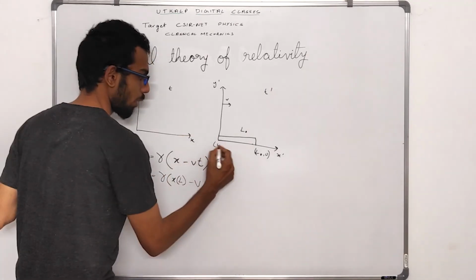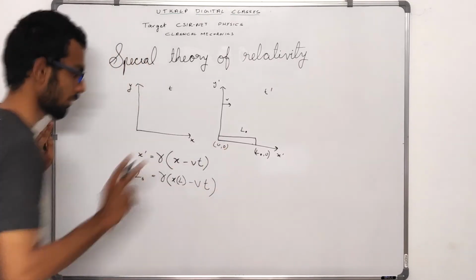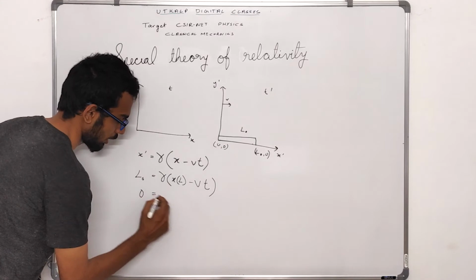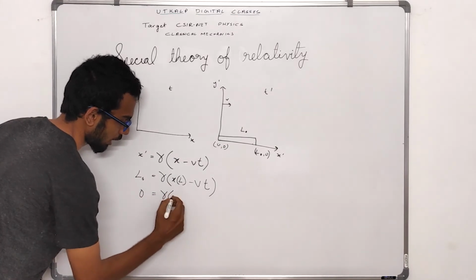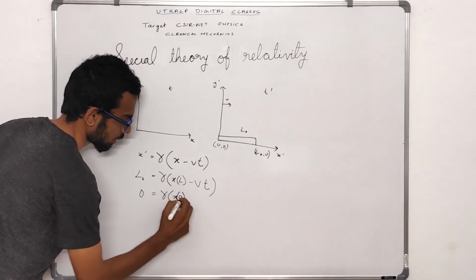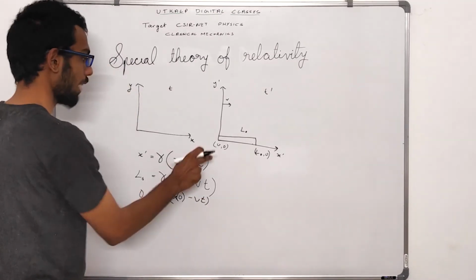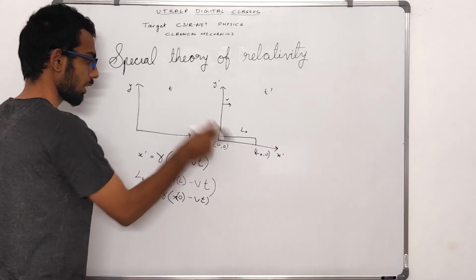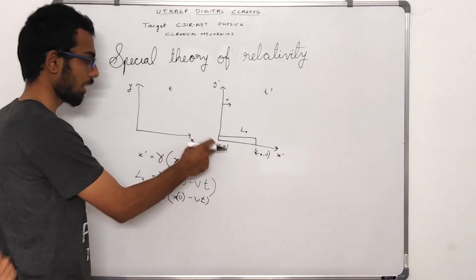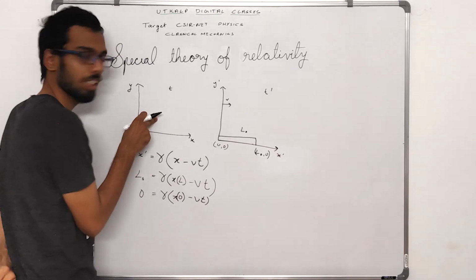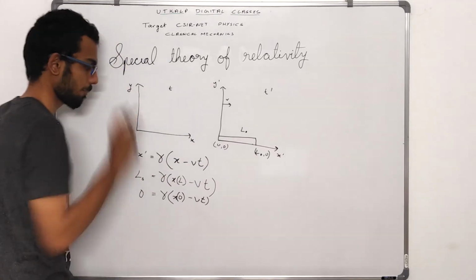If you are taking this point, that is at 0, then for that point x dash is 0, equal to gamma into x of 0 minus vt, where x of 0 is the value of the x coordinate of this point in this initial frame of reference.